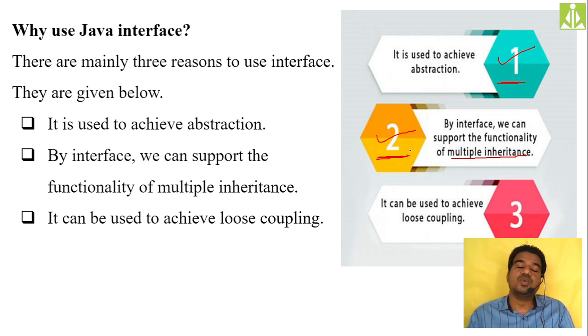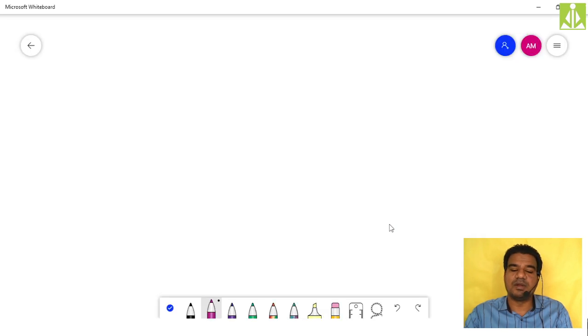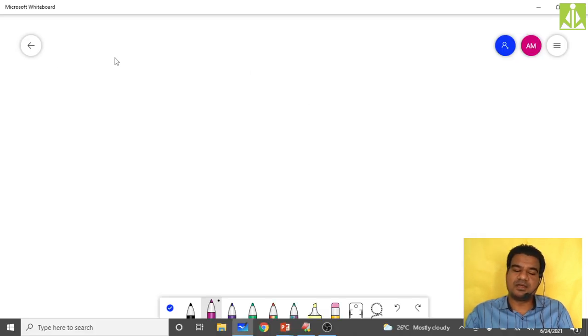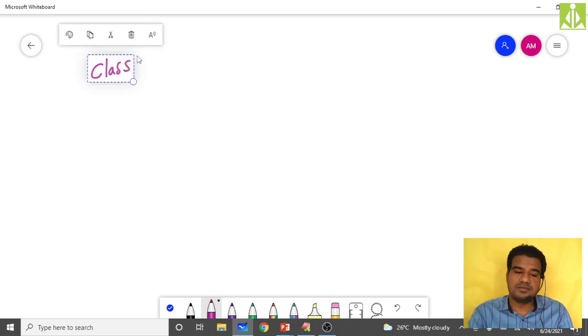And the third one, the loose coupling mechanism. It is one of the important properties in Java. Loose coupling and tight coupling are two different mechanisms. This concept is not there in your syllabus and not in our discussion, but as we got the term in the application of interfaces, I will explain what it means. I will explain both, what is loose coupling and what is tight coupling. Suppose you have classes, like class A, just give me some time.